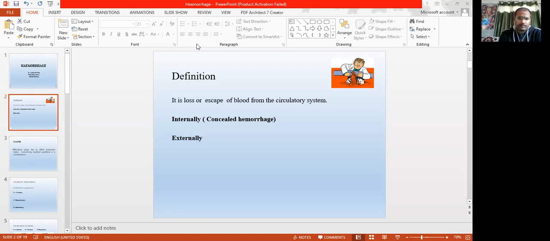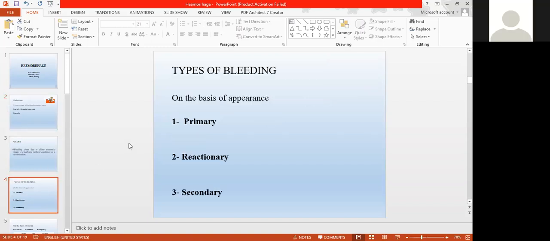Next thing, on the basis of appearance of bleeding. Okay, there are three types. On the basis of appearance, there are three types of bleeding: primary bleeding, reactionary bleeding, and secondary bleeding. Okay, so listen carefully: primary, reactionary, and secondary.